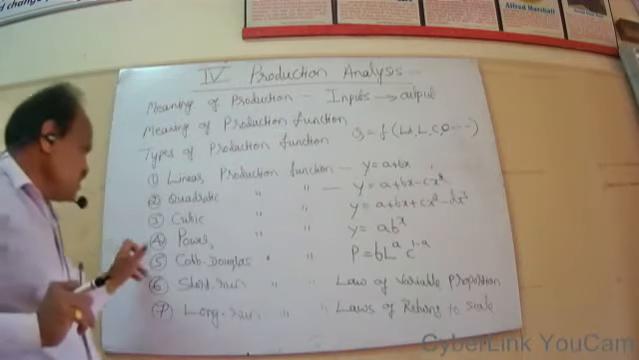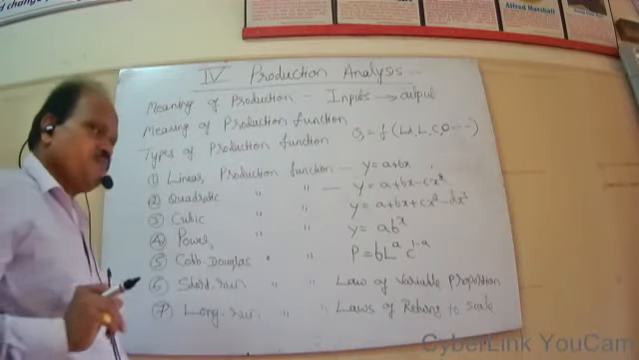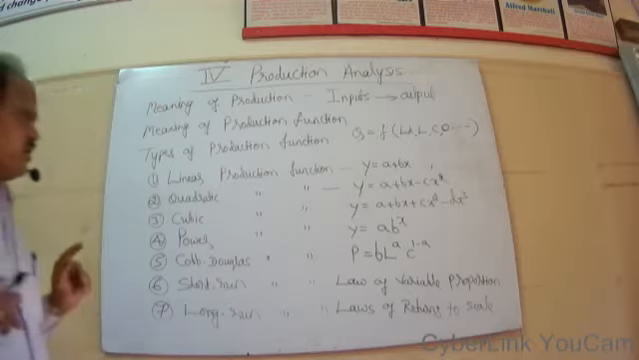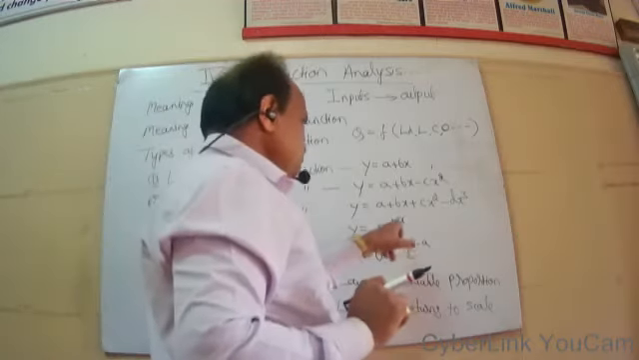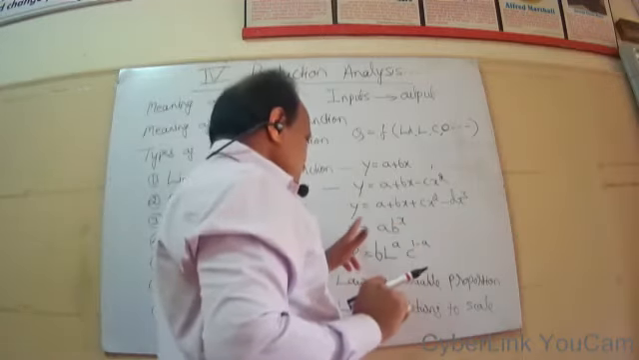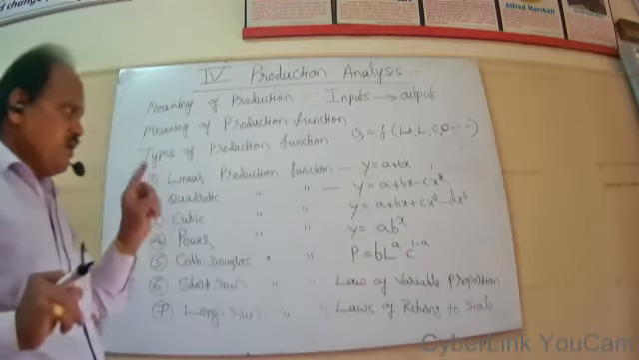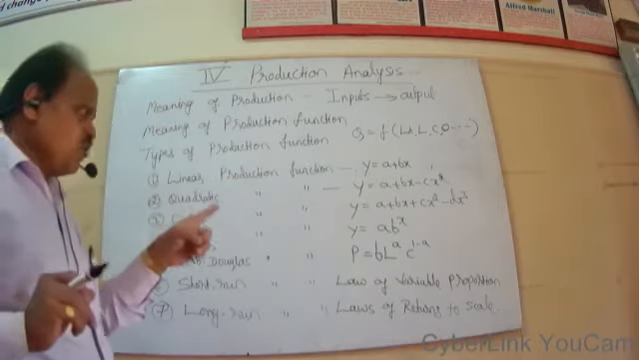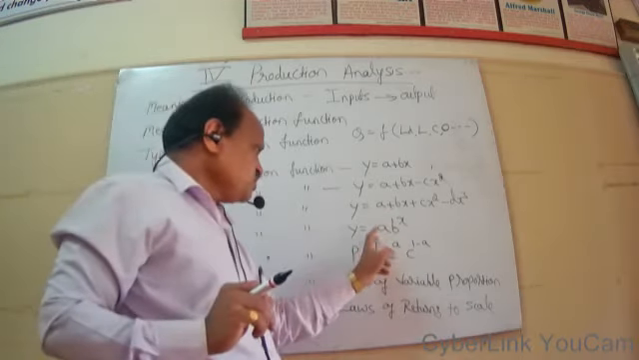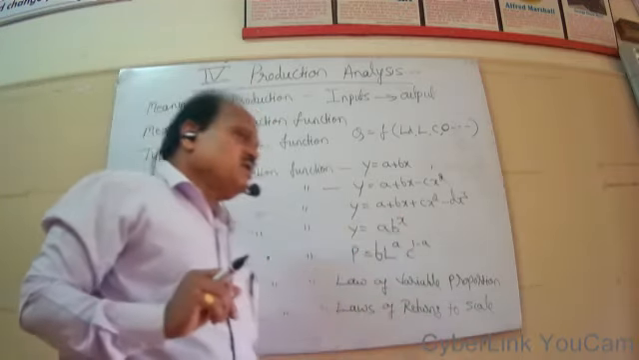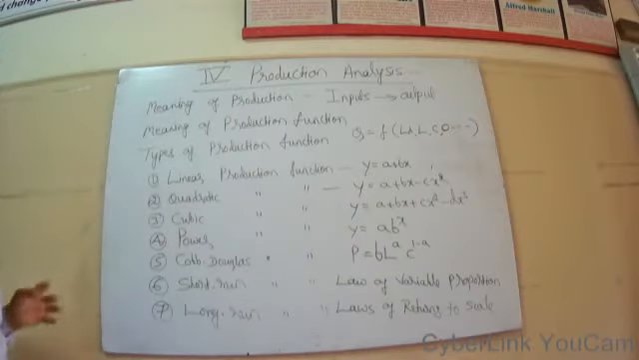Then the fourth is power production function. Here the input will become the power: y equal to a b raised to x. Here y is equal to total output. A and b are constant parameters, and x indicates the quantity of inputs used.